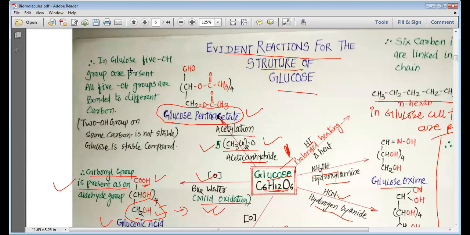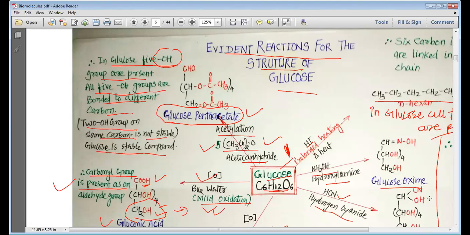That means in glucose, 5 OH groups, 5 alcohol groups, are present, and all 5 OH groups are bonded to different carbons, because 5 molecules of acetic anhydride are required for the acetylation. All 5 OH groups are on different carbons because 2 OH groups on the same carbon is not stable, and glucose is stable.